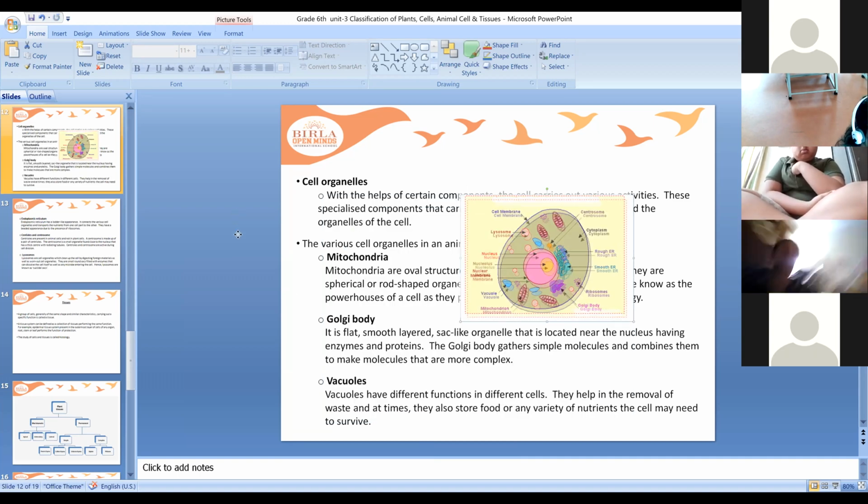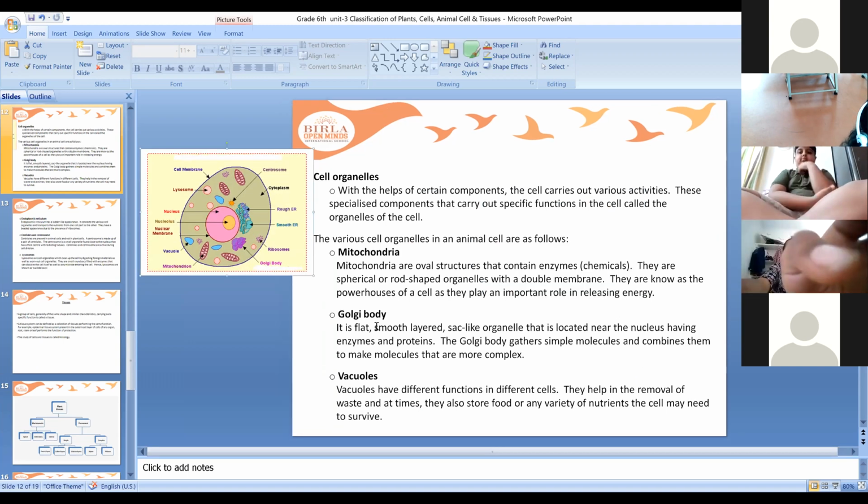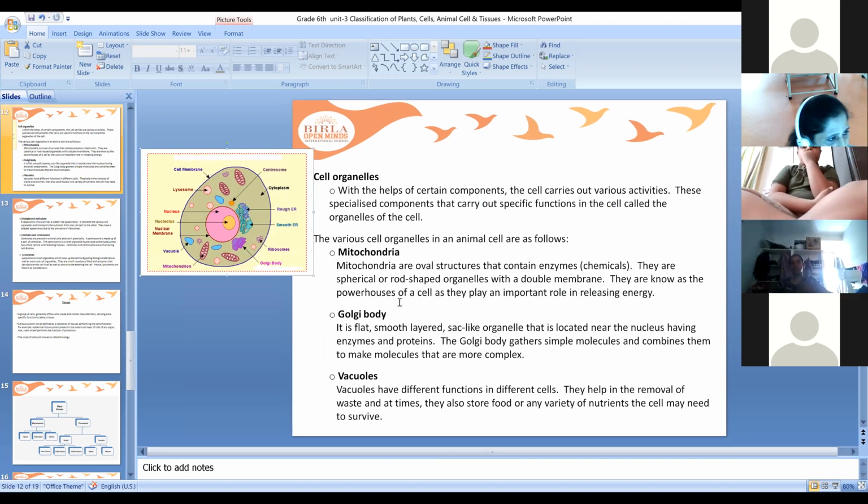Okay. So now look at this picture. Can you see the Golgi body here inside the cell? Yes, it is here. This is the Golgi body. It is a flat, smooth surface. It doesn't have any rough surface. It has smooth layers, so it is a smooth layered, sac-like organelle.